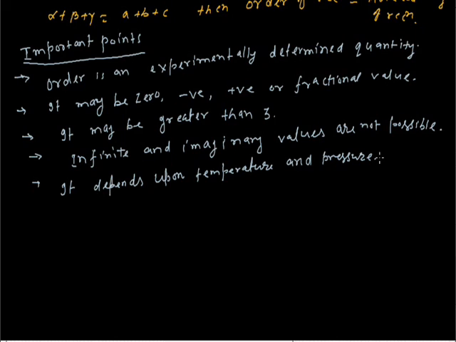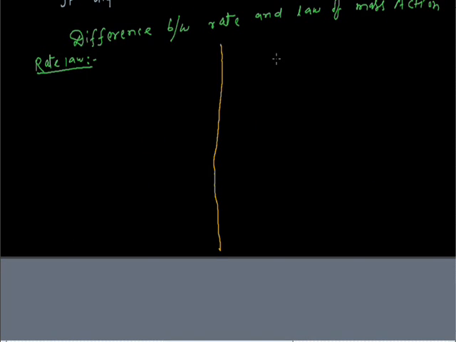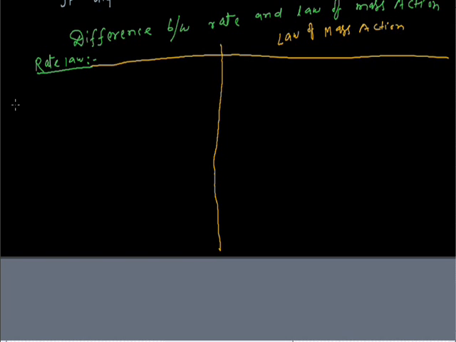Now I am discussing the difference between rate law and law of mass action. What is the difference between the rate law and law of mass action? The first point is related with the rate law.